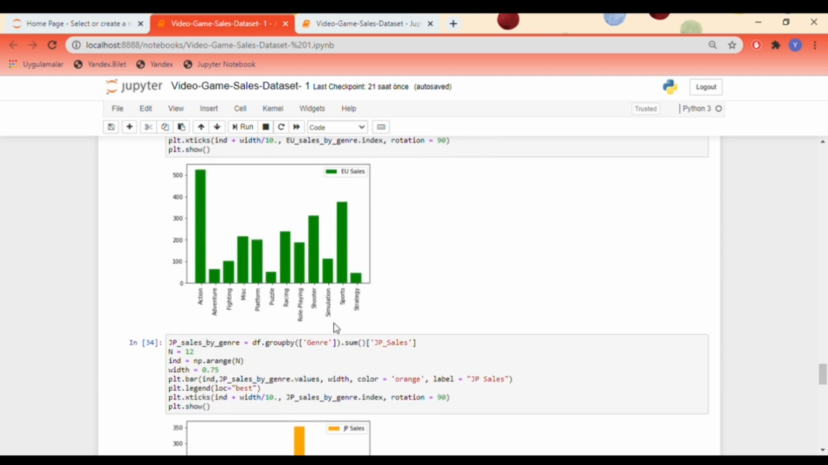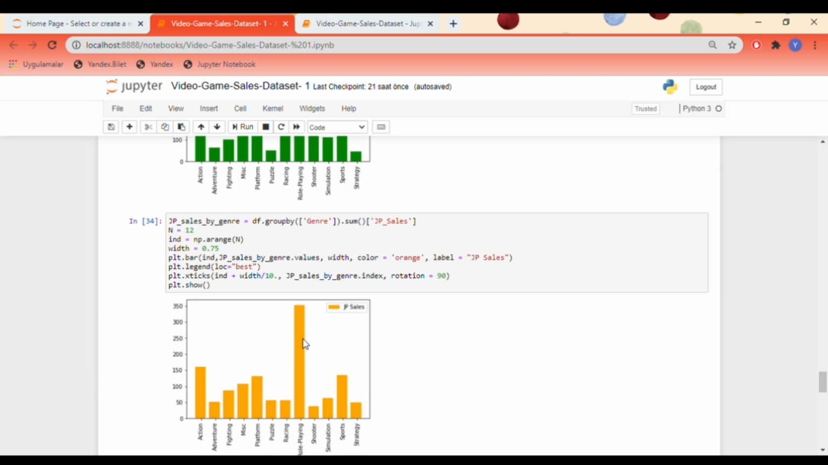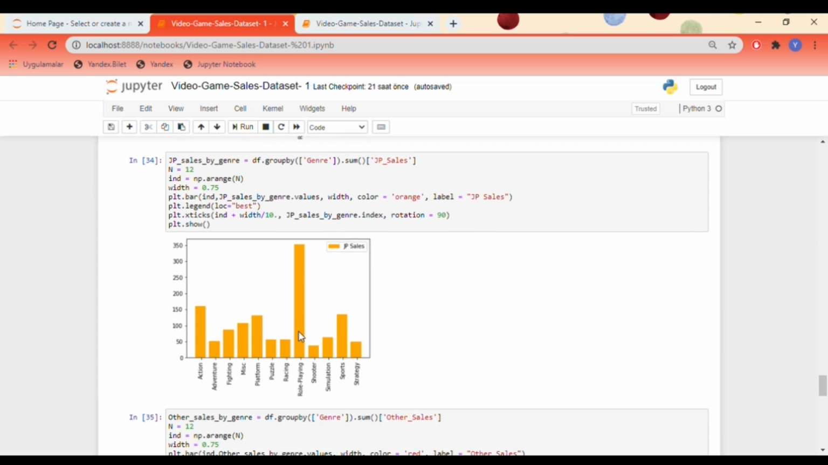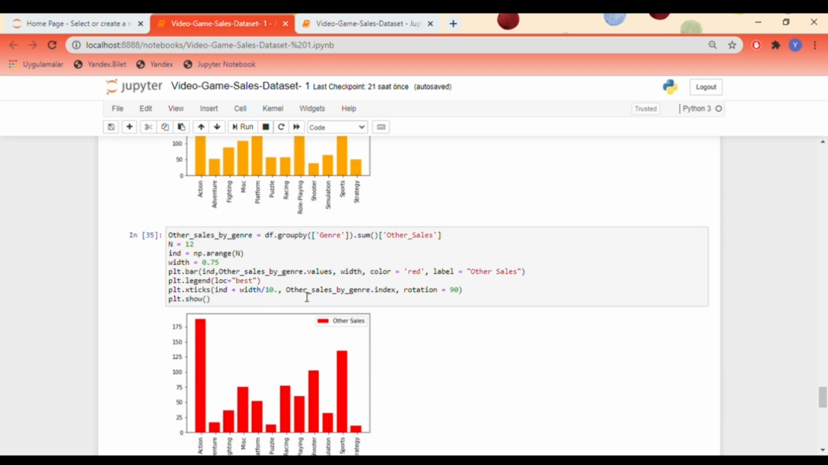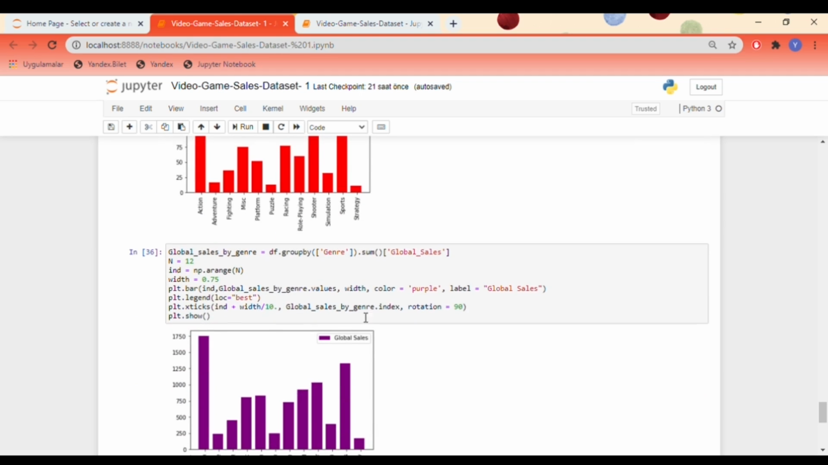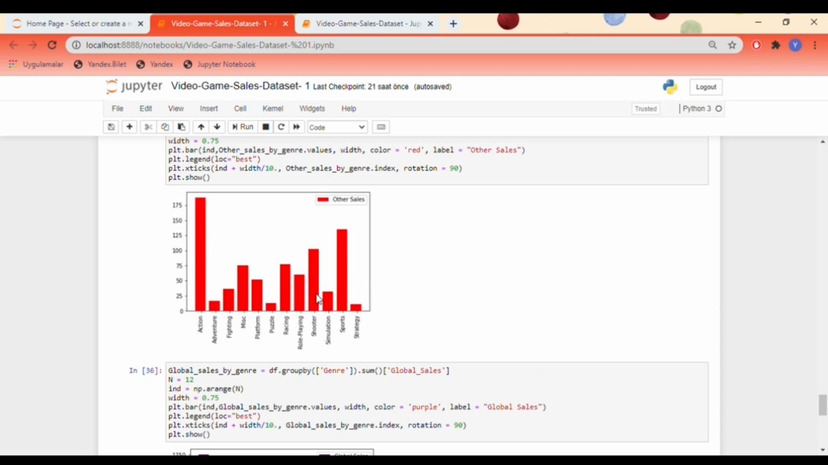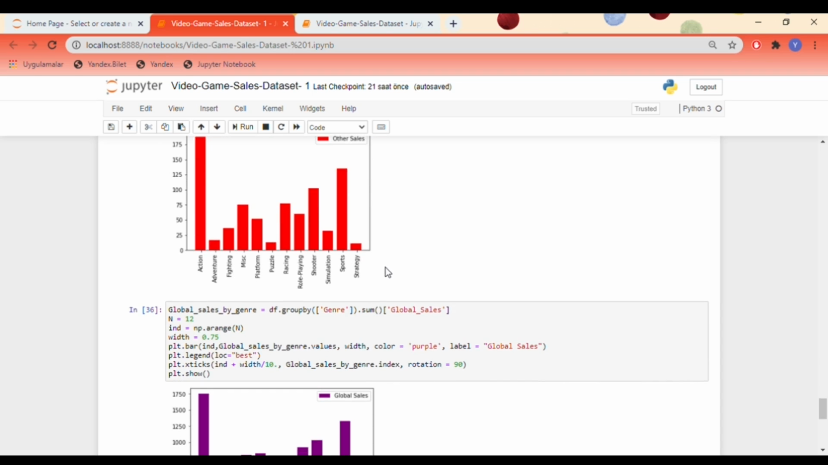Results have been very different as expected in the Japanese market, and the top genre is role-playing. Japanese culture has a lot to do with it. If we take a look at other and global sales, action, sports, and shooter took the top 3 places in genres.